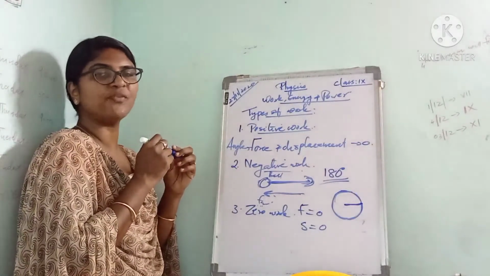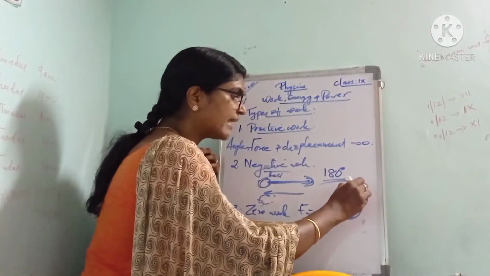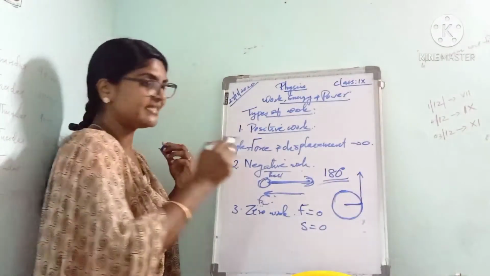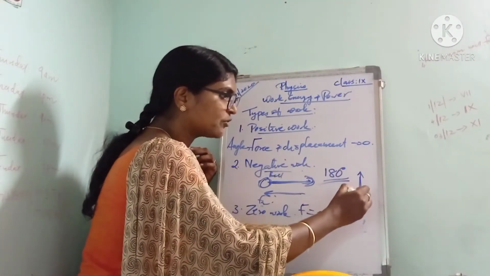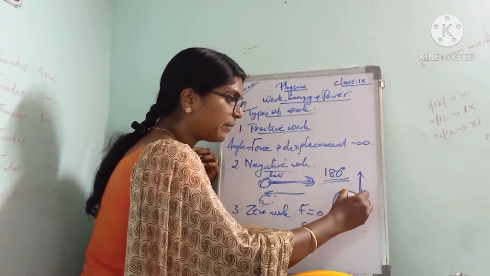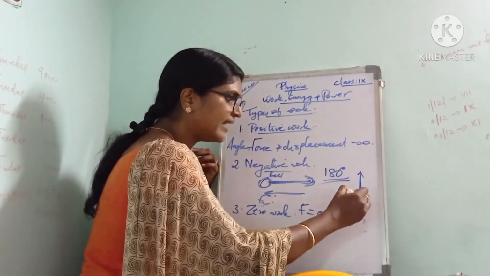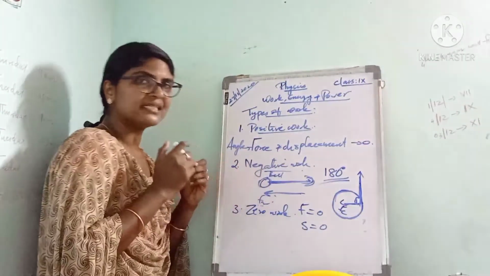The direction of motion is like this, along the tangent. Here the direction of the centripetal force and the direction of motion, or the displacement of the object, are perpendicular, so the angle between the force and displacement is 90 degrees. In this case, the work done is zero.